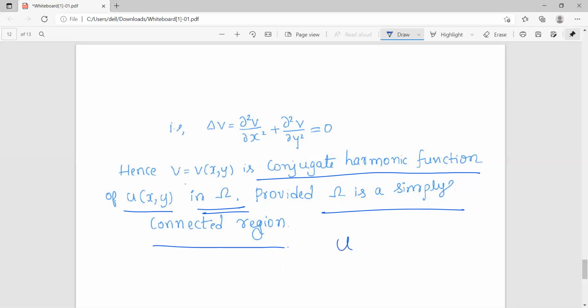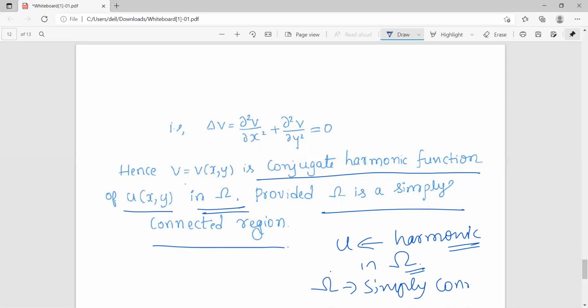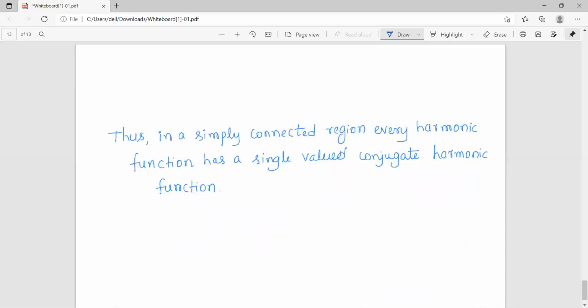So this is the conclusion. If u is a harmonic function defined in a region omega, and omega is a simply connected region, then you will have a conjugate harmonic function v in that region. Thus, in a simply connected region, every harmonic function has a single valued conjugate harmonic function.